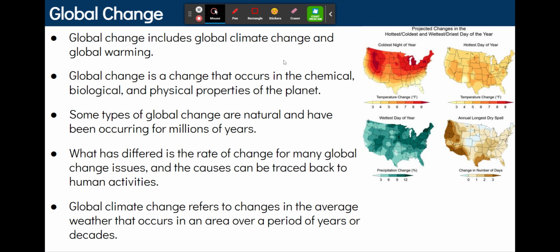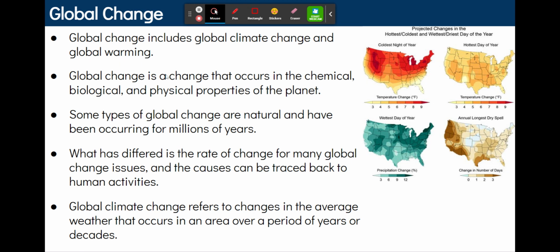So we should know that closer to the equator, we have warmer, wetter climates if you're in South America, and warmer, drier climates if you're in Africa. And then the poles tend to be a lot colder. And global change is when those different parts of the globe that have a pretty standard average temperature and precipitation begin to change over time.